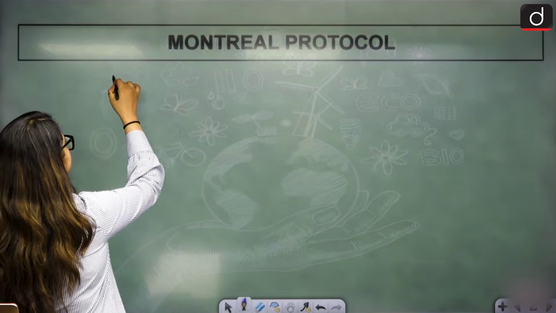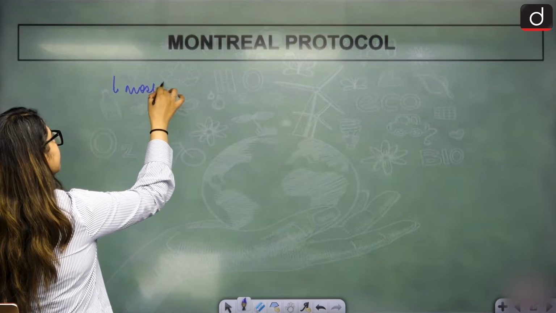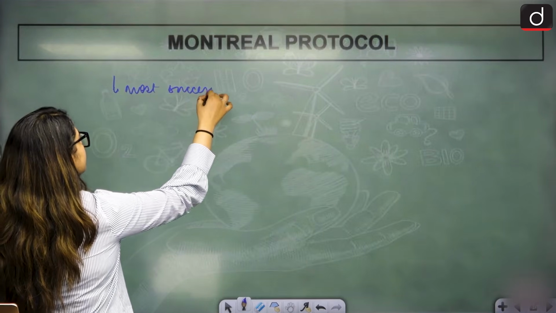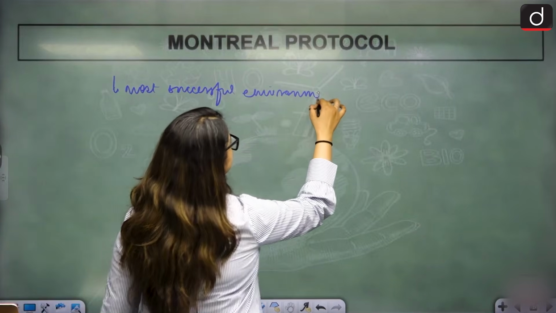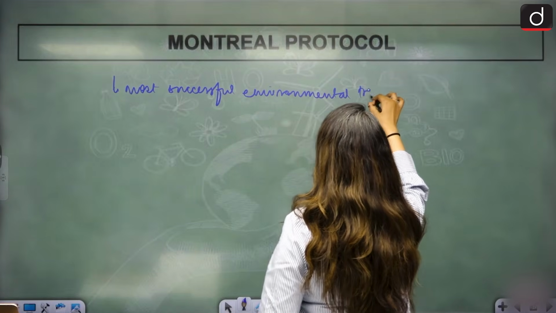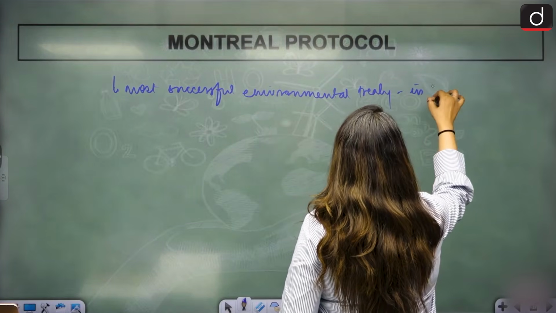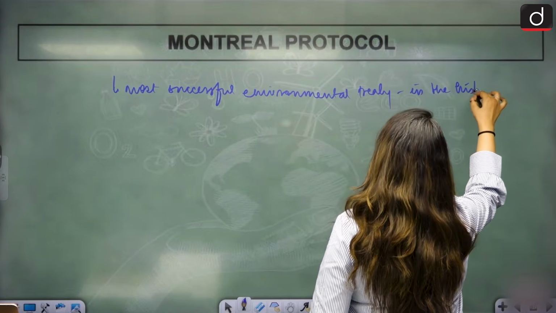What is the Montreal Protocol? Let's try to understand that. The Montreal Protocol is the most successful environmental treaty in history. We call it the most successful environmental treaty in history. Why do we do that?